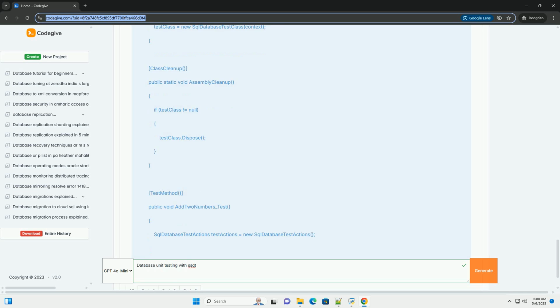By following these guidelines and examples, you can create a robust suite of unit tests that will help you build more reliable and maintainable database applications. Remember to practice and experiment to find the best approach for your specific needs.